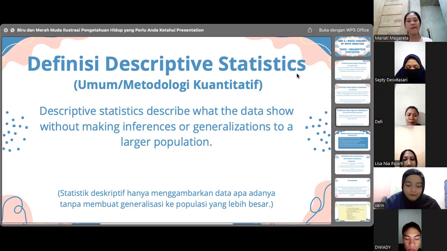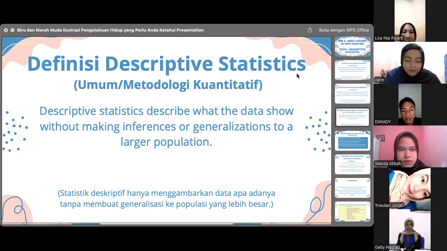Descriptive statistics have several important characteristics. They describe data without making predictions or inferences. They focus on summary values like mean, median, and mode, and are usually used as the first step before more complex data analysis.